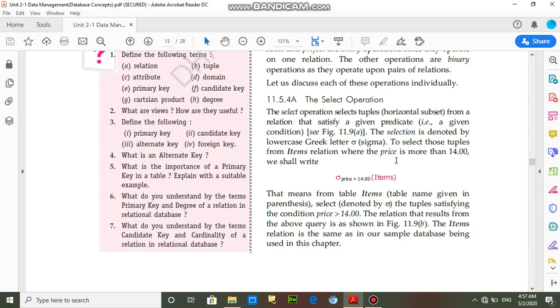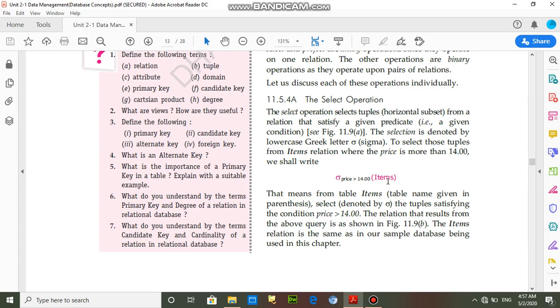Select operation is a type of operation that extracts the records from the table horizontally. This select operation is denoted by sigma. Suppose we want to extract records from the table, so we have to write sigma price is greater than 14 and then the table name.